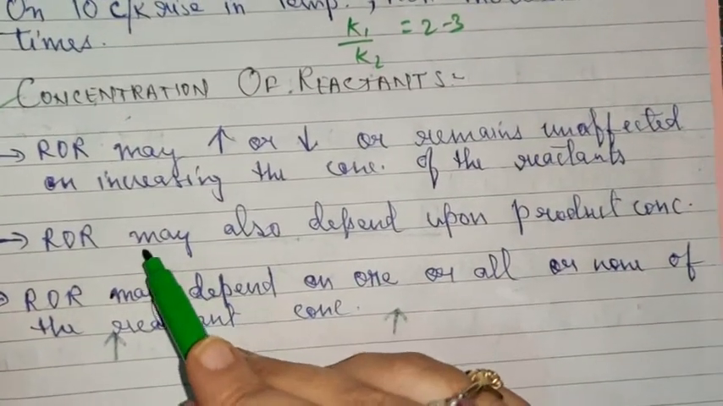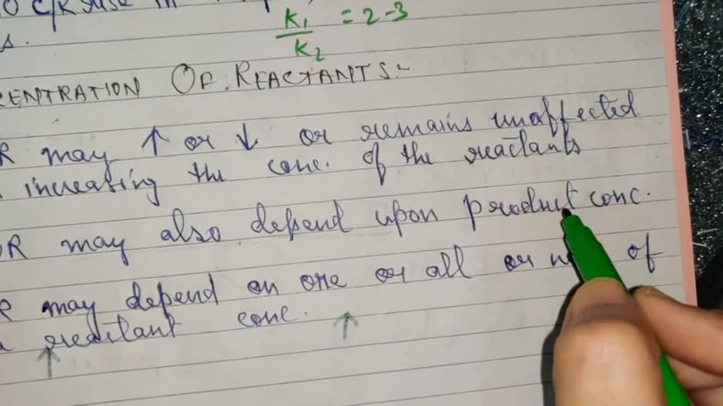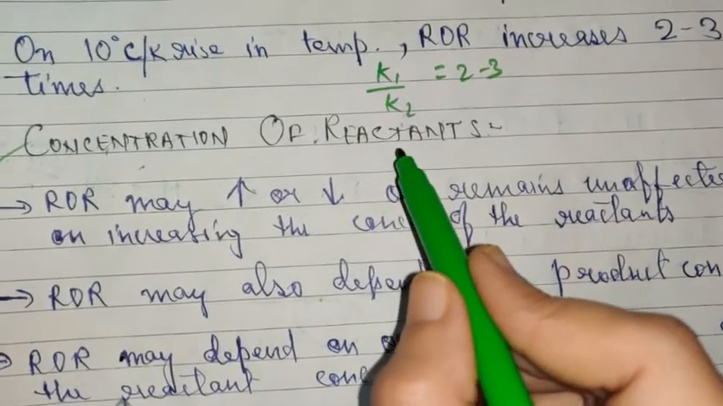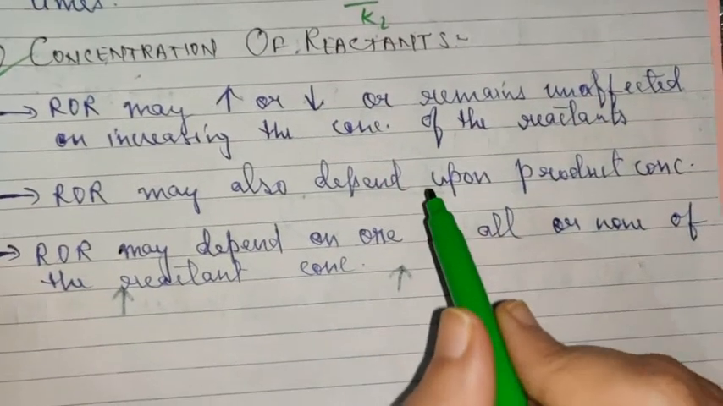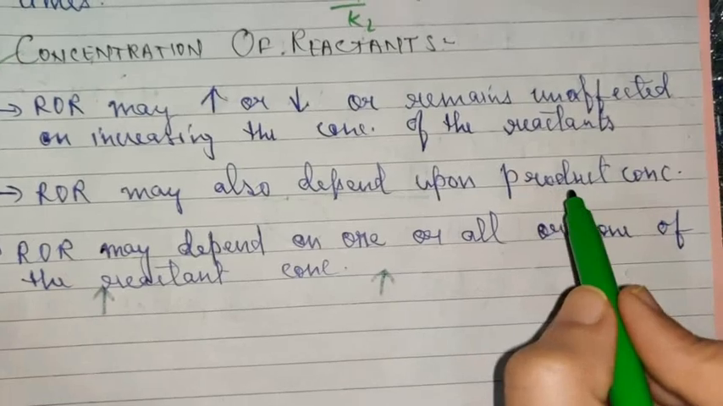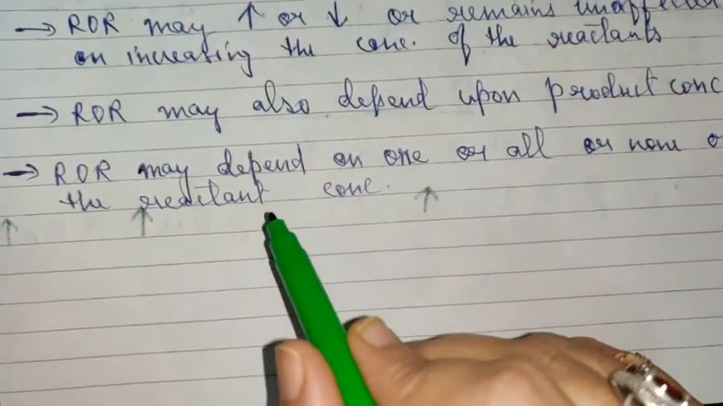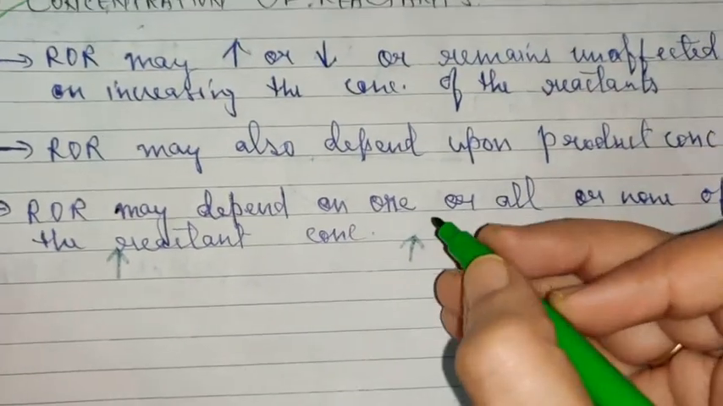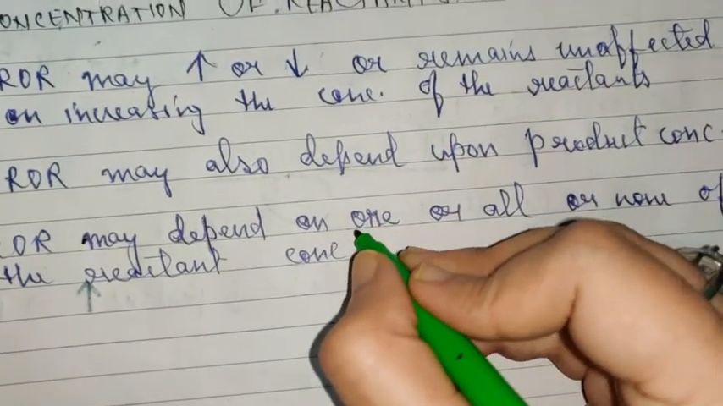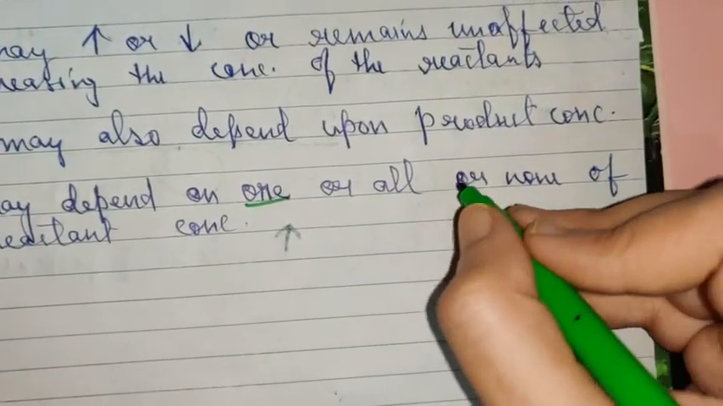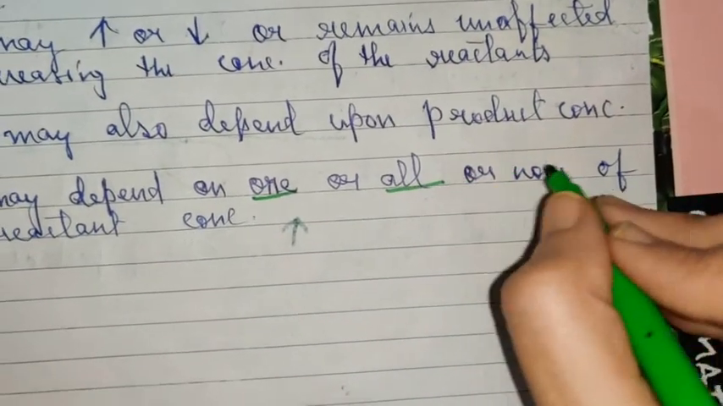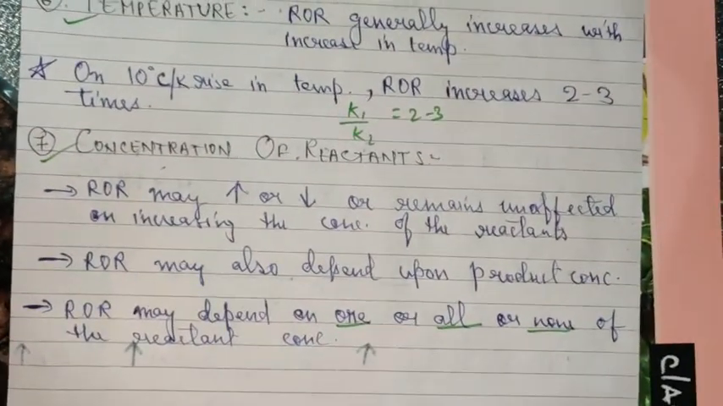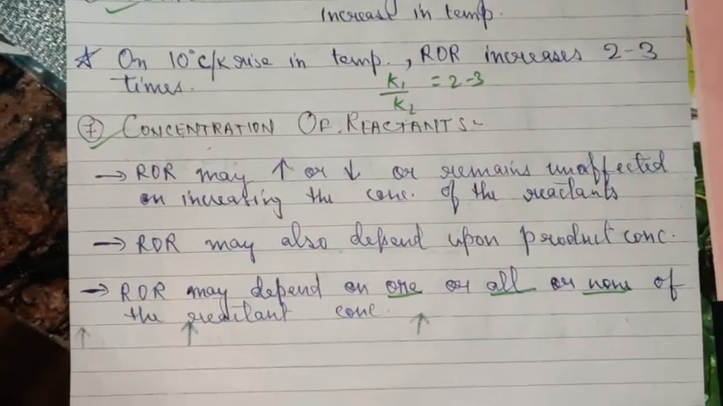Second is, rate of reaction may also depend upon the product concentration. It is not always mandatory that it depends upon the concentration of the reactant. It can also depend upon the concentration of the product. Rate of reaction may depend on one or all or none of the reactant concentrations. Either it may depend on one, it can depend on all, or none. Okay, so this will be explained in a proper way in the next video lecture.